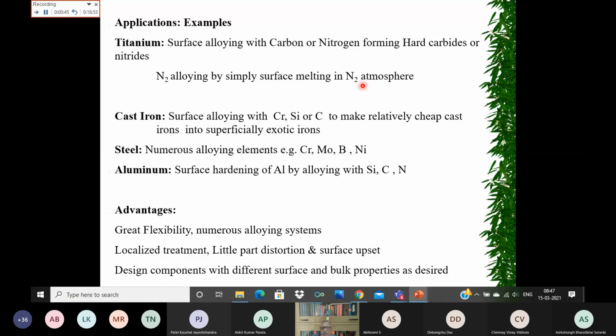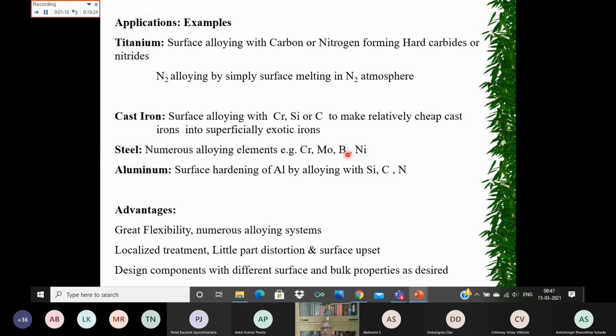You can have cast iron and do surface alloying with chromium, silicon, or carbon to turn relatively cheap cast irons into superficially exotic iron. You can redesign the surface characteristics by putting in different types of alloying elements. For steel, numerous alloying elements like chromium, molybdenum, boron, nickel you can deposit.